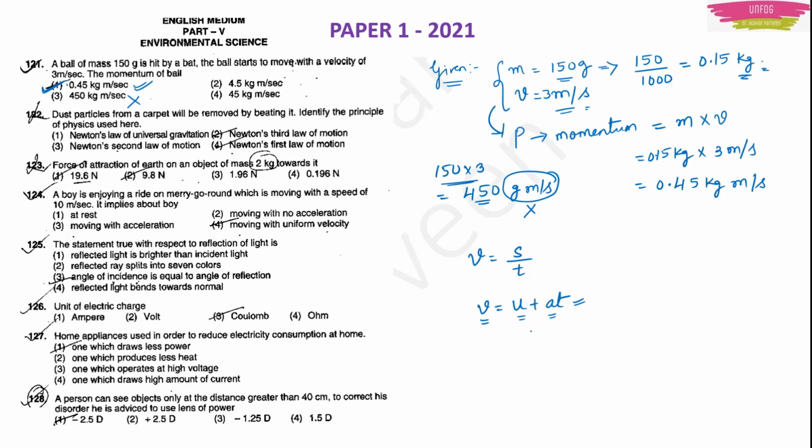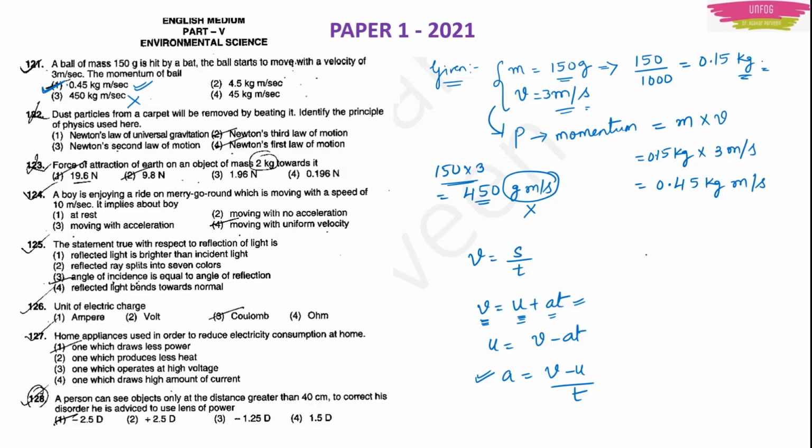to u plus at. Either they will ask you the final velocity, so you can use the formula directly, or if they ask you the initial velocity, you write it like this, v minus at. Or if they ask you to find the acceleration, you have to write v minus u upon t. In the maximum chances I am expecting this type of question, the question which involves acceleration, which can be calculated using v minus u upon t. Okay, so this is one thing.